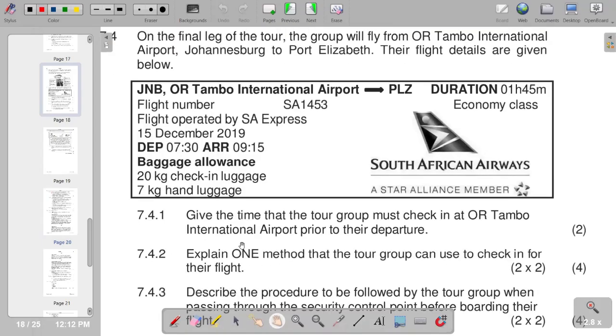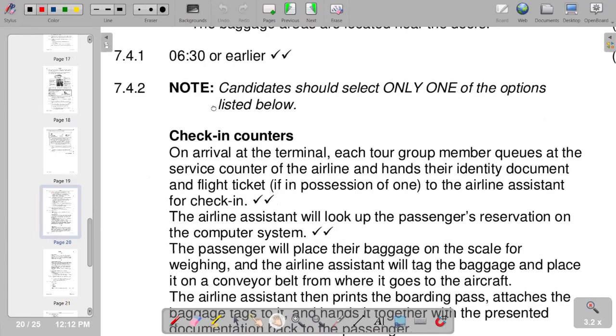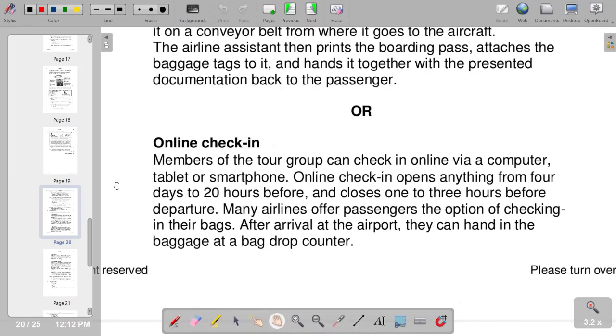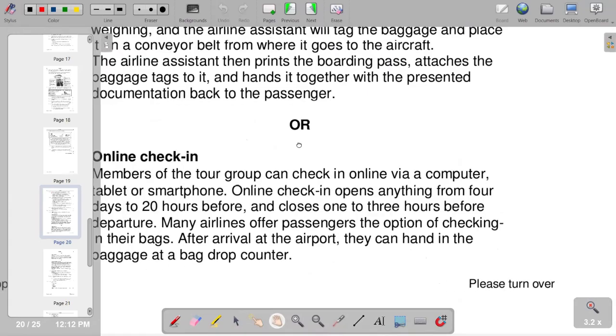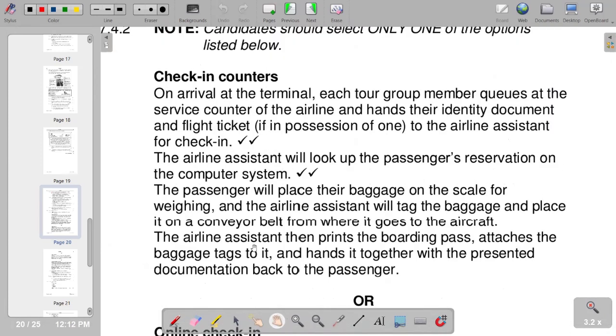So we go to the next part: explain one method that the tour group can use to check in for their flight. So what method can they use to check in? They can use online check-in, or they can use check-in on counters. And these are the alternative methods that can be used. So basically, we have online check-in, and also check-in at counters.